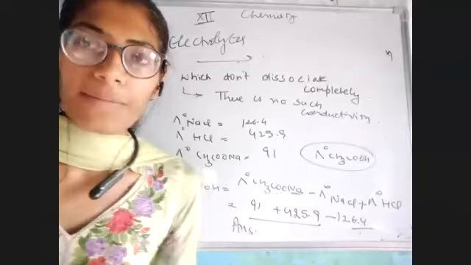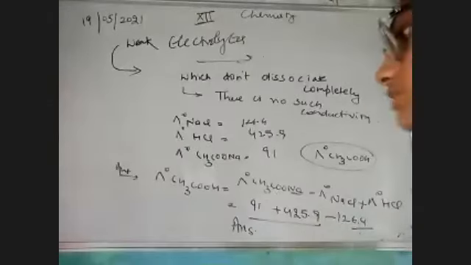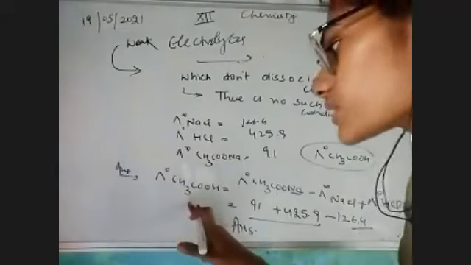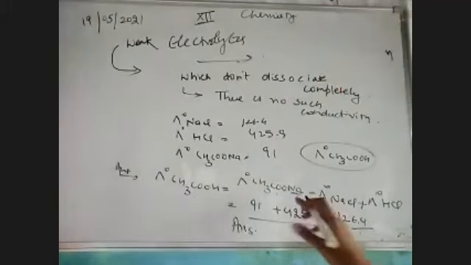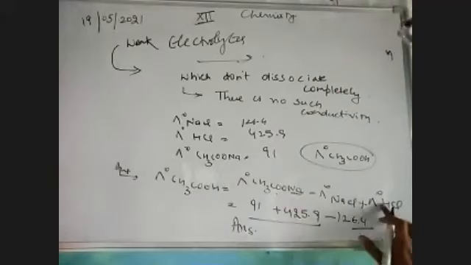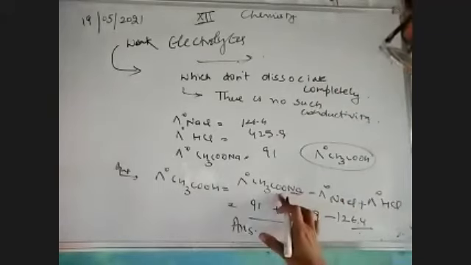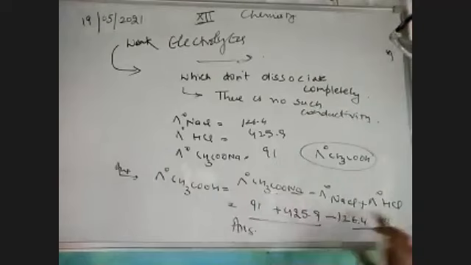In this particular question, you have observed that we have just added or subtracted so that we can get only CH3COO negative, H positive conductivity, है ना? तो CH3COONa में हमने HCl ऐड किया, हमारे पास CH3COOH तो बन गया है, बट साथ साथ में NaCl भी बन गया है, तो उसको हमने रिमूव कर दिया by subtracting. Am I clear? So this was a very simple concept of weak electrolytes.